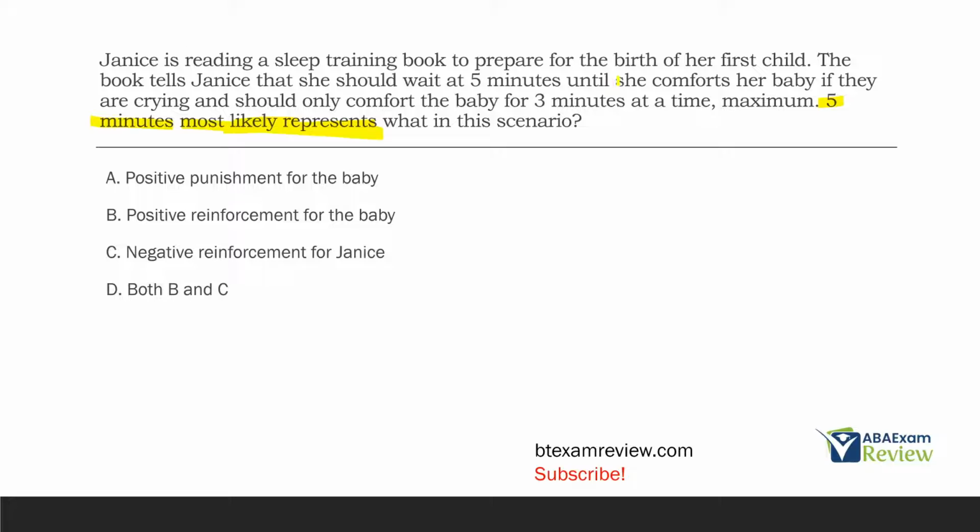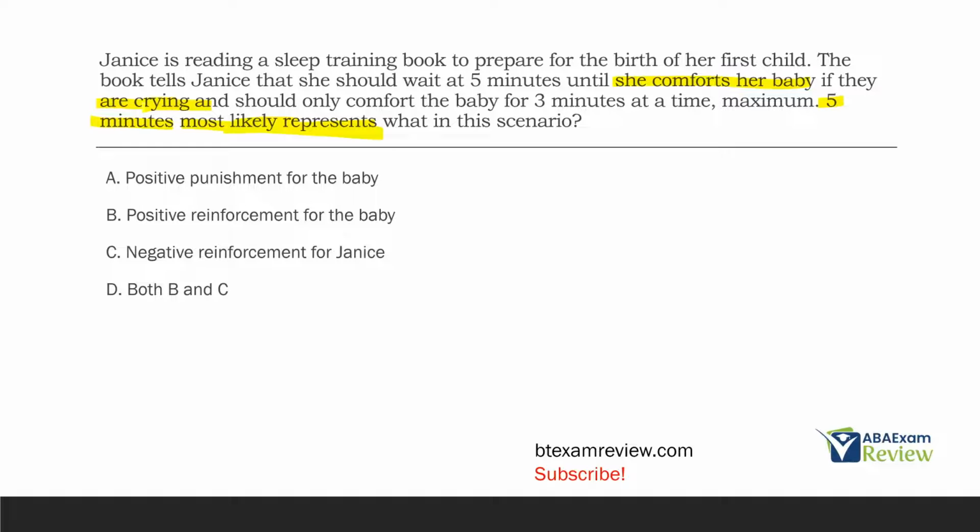Well, until she comforts the baby if they are crying. So what is that going to do? Well, it's going to do one of two things, or typically both of these things. One, it's going to go comfort the baby. So the baby's crying, she gets comfort. It's going to positively reinforce the baby.